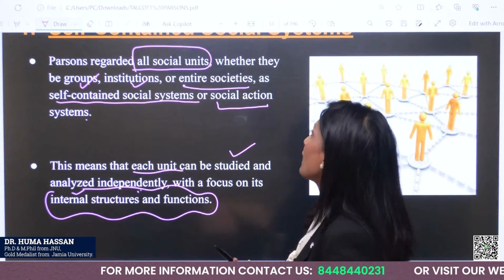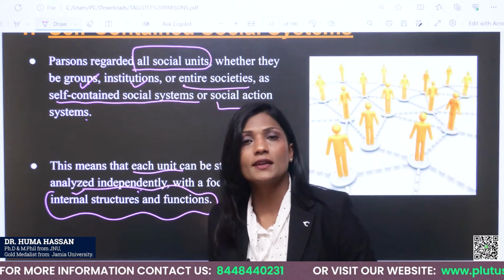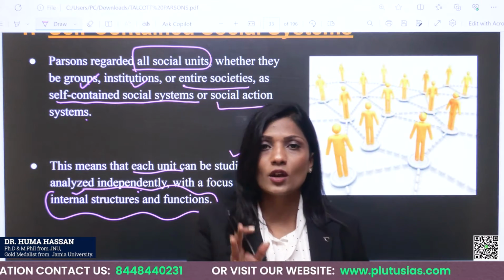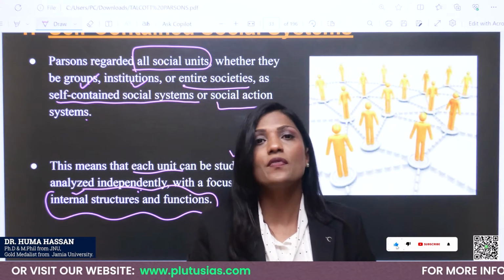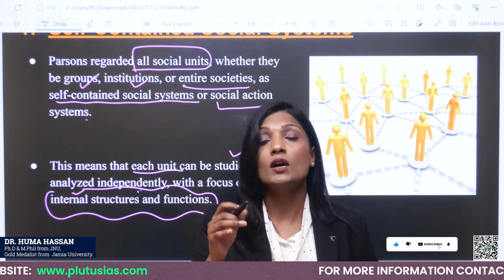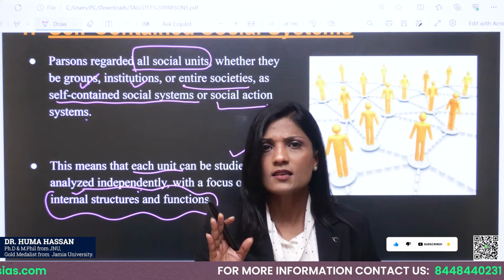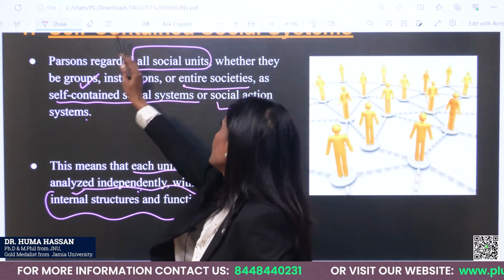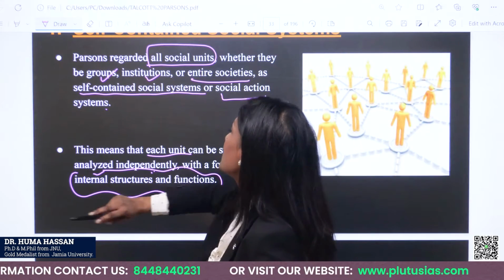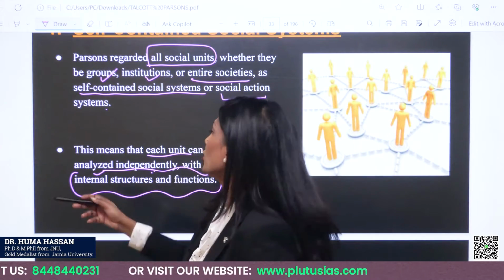For example, if I have to understand politics, I have to consider politics as an independent institution or subsystem, and then I will try to understand its internal structures and its functions, and also how it is maintaining its equilibrium.